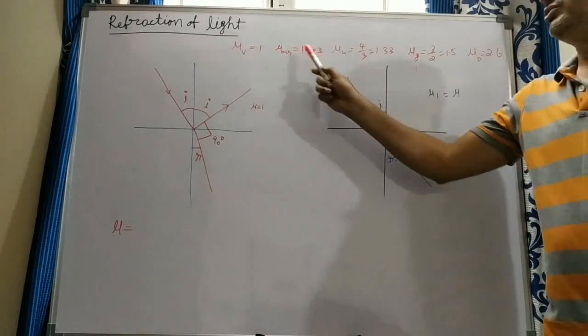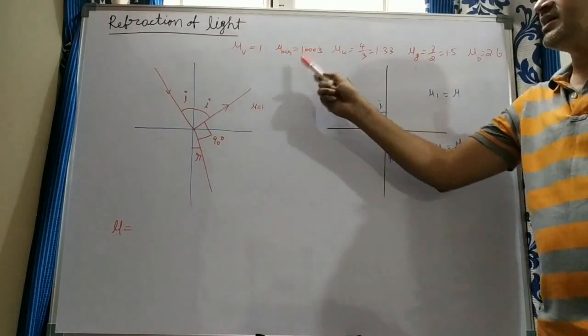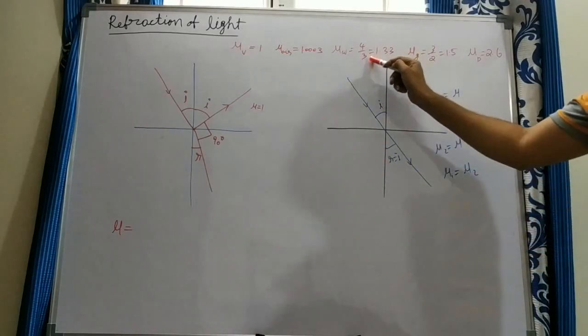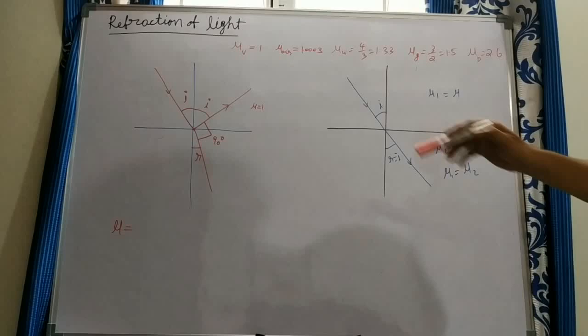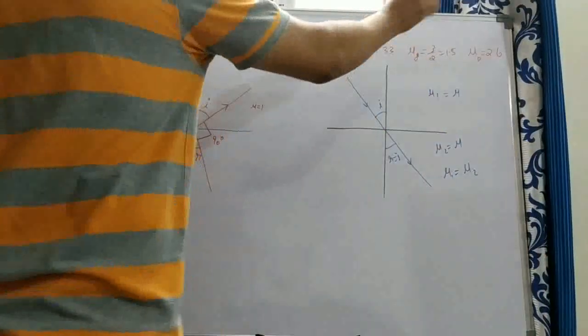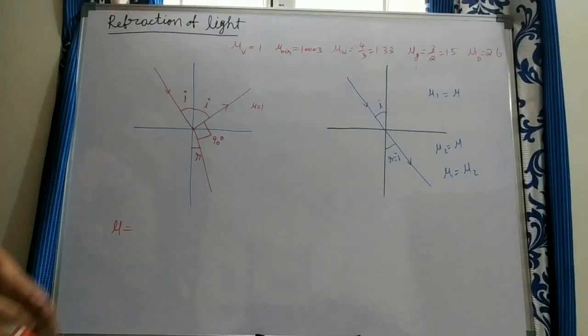Vacuum and air are almost the same, so we are taking both as 1 only, and then water, glass, diamond. Refractive index increases means what do you say? Denser mediums. So the rarest medium is vacuum only.